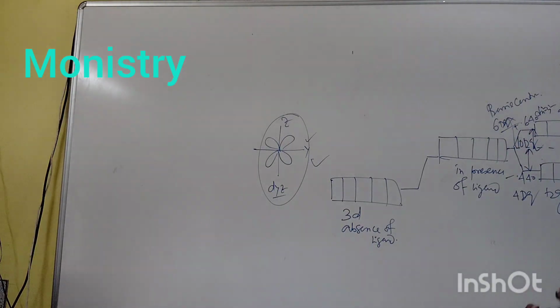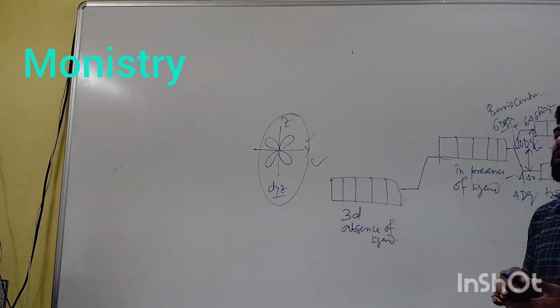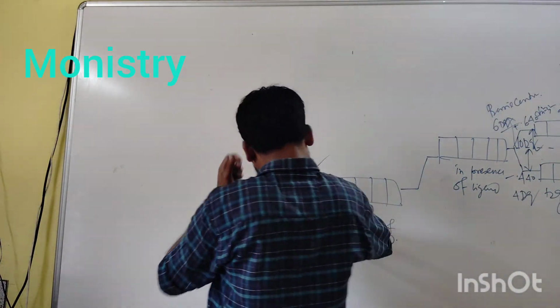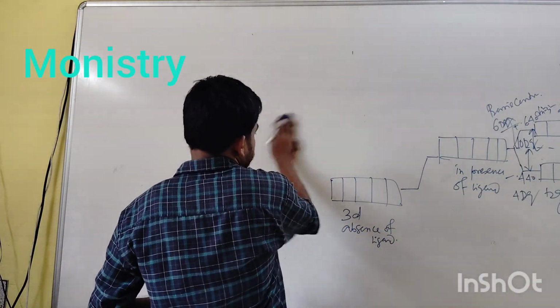Now we have to calculate the CFSE for different systems, d1, d2, d3, etc., and whether the complex is a low spin complex or a high spin complex, and whether the ligand attached to the central metal ion is a strong field ligand or a weak field ligand. All these are shown in this picture.